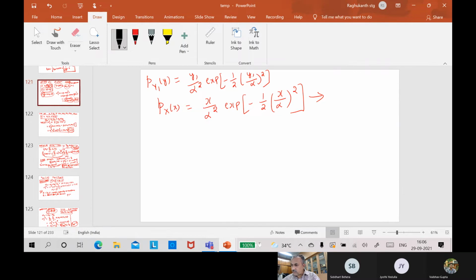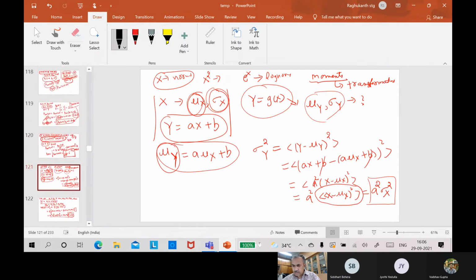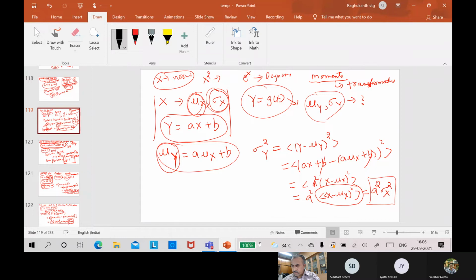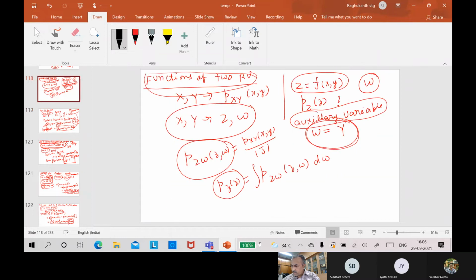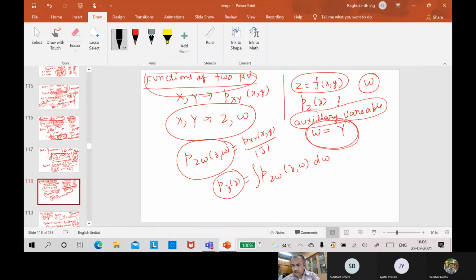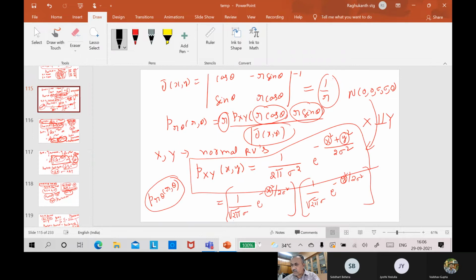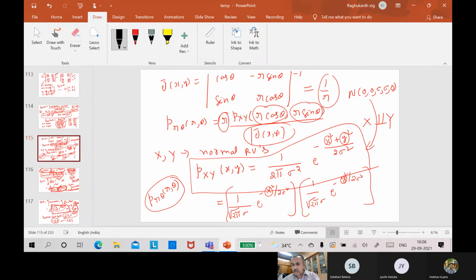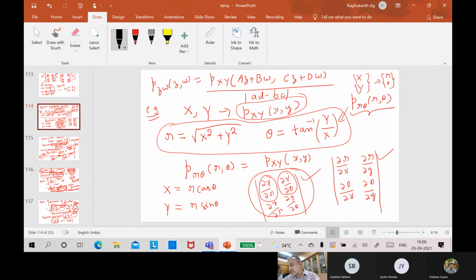Let me just check. This was the auxiliary variable we have seen. You remember, right? This is a very important transformation. We discussed x is equal to r cos theta, y is equal to r sin theta.